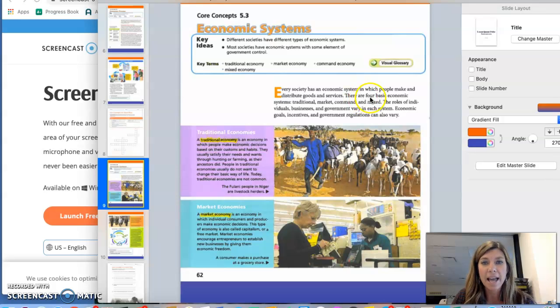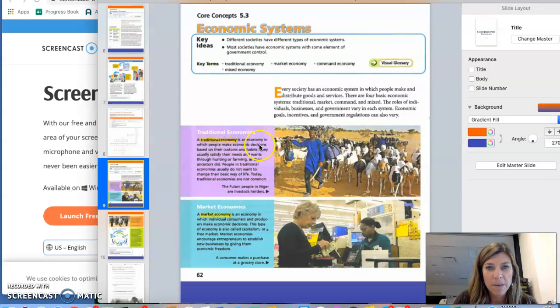There are four basic economic systems: traditional, market, command, and mixed. The roles of individuals, businesses, and government vary in each system. Economic goals, incentives, and government regulations can also vary. This first one shows you a picture of a traditional economy.